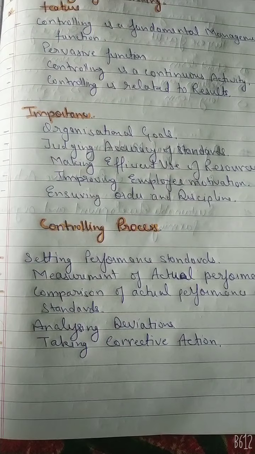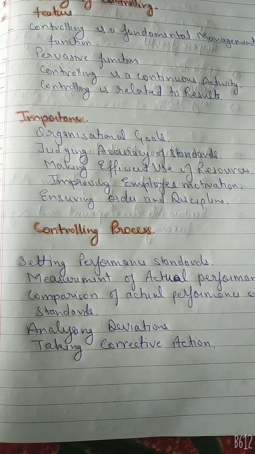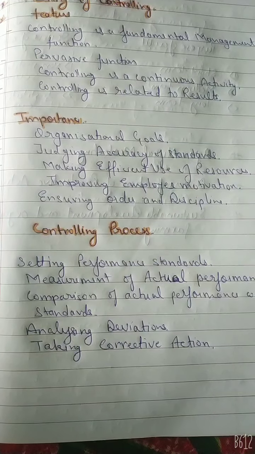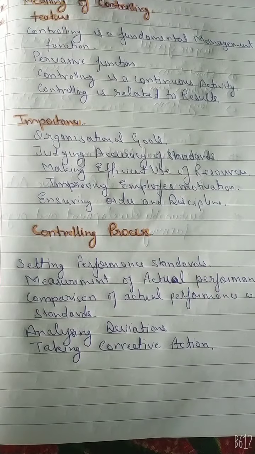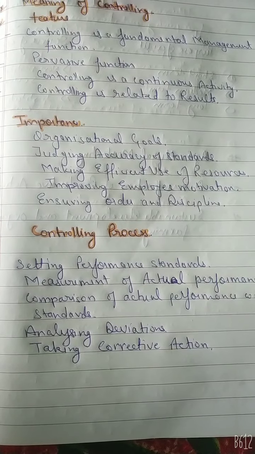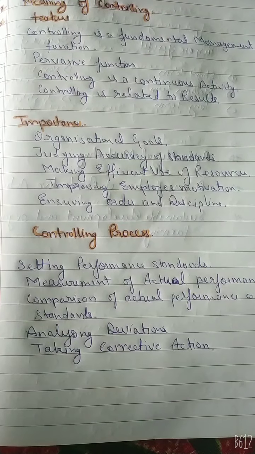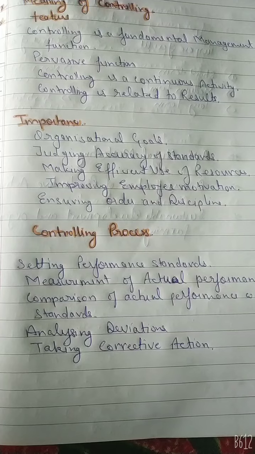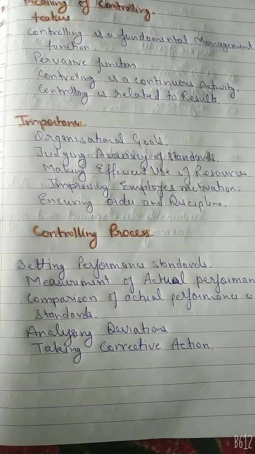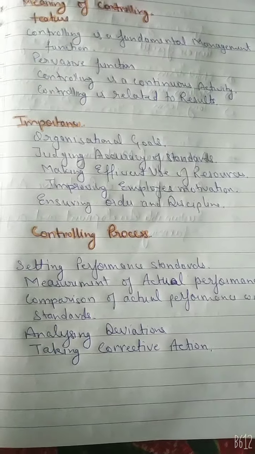Standards are of two types. First, quantitative standards and second, qualitative standards. Quantitative standards are standards which are shown with the help of figures. For example, production of 10 units by the labor in a day, total cost per unit coming to 100 rupees, etc. And qualitative standards are the standards which cannot be shown in the form of figures. Example, increase in the morale of employees. Measuring the morale of employees is a standard of a qualitative nature.